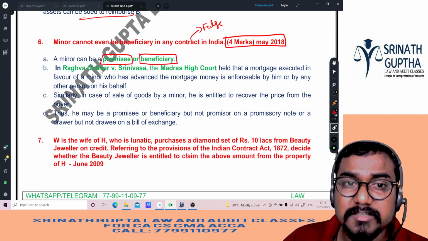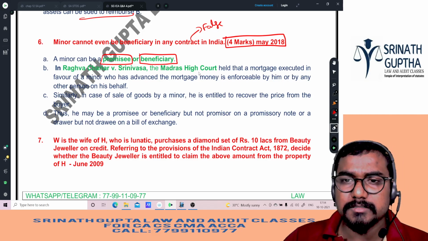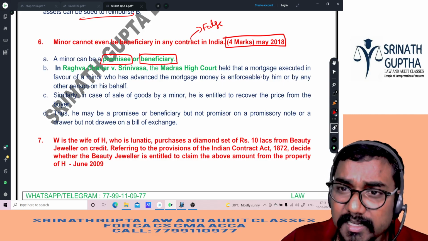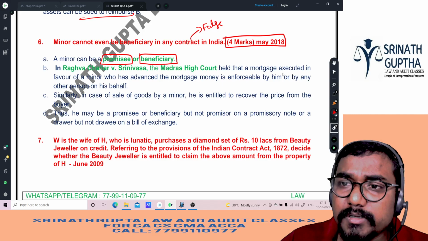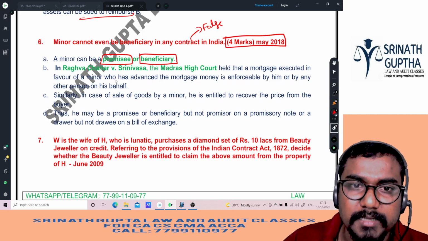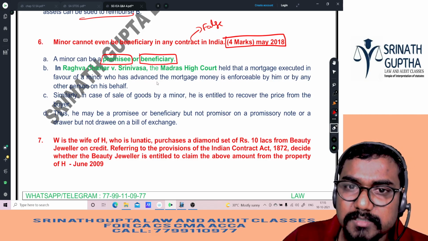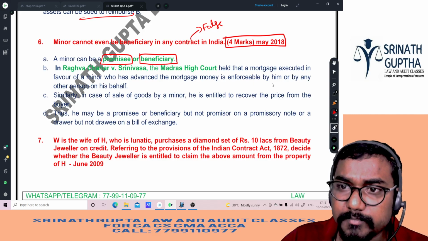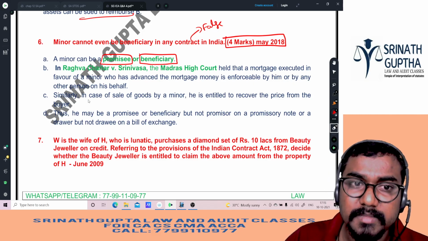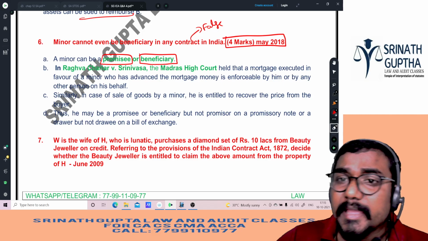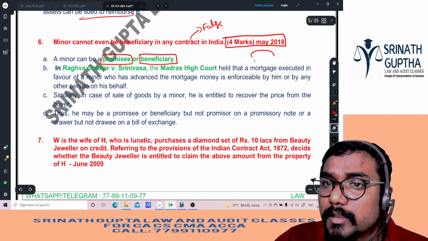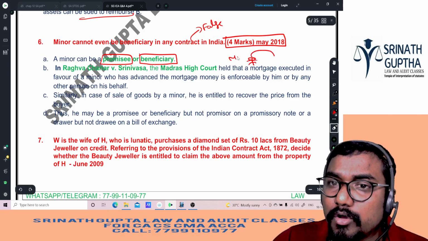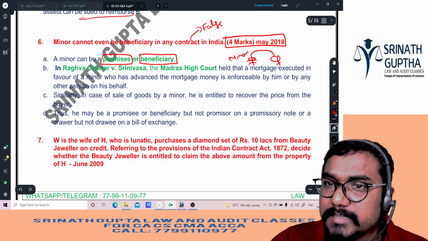But a case law is there, beta. Raghavacharya versus Srinivasa, Madras High Court held that a mortgage executed in favor of a minor who has advanced the mortgage money is enforceable by him or by any person on his behalf. That means if a minor is giving a loan to Rohit, Rohit is a major.